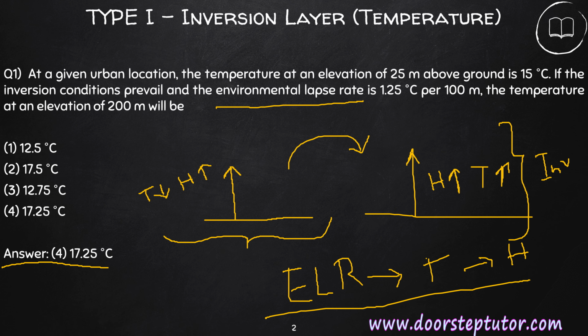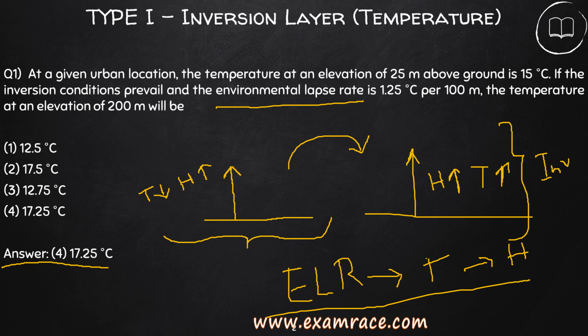What happens is, in normal condition temperature decreases, but in an inversion condition, when we move up to higher altitude, with increasing height temperature increases. This is the case of inversion of temperature, whereas this is the normal condition.